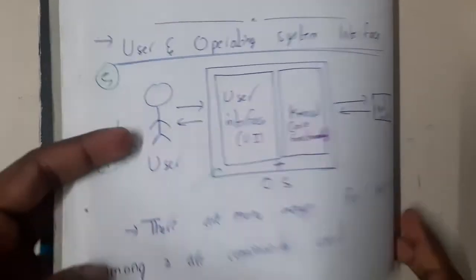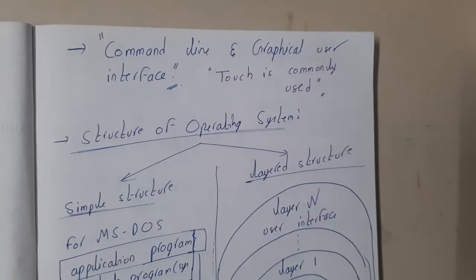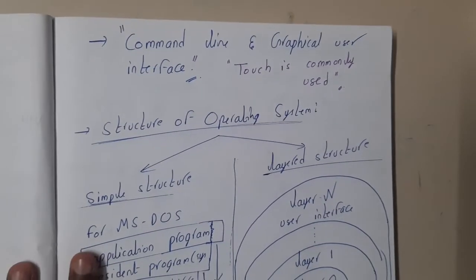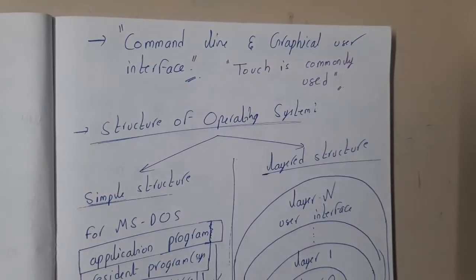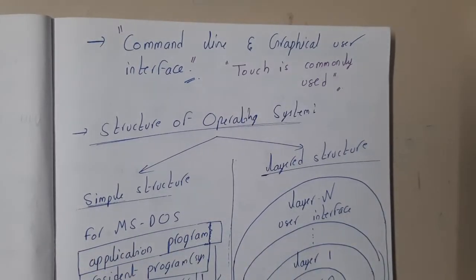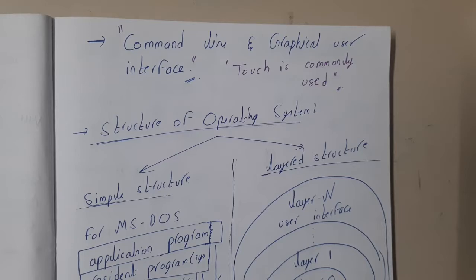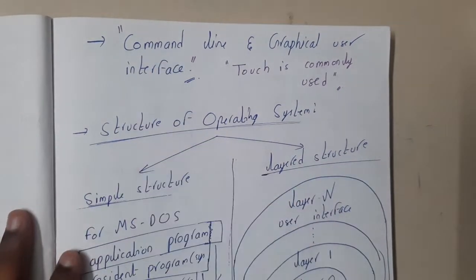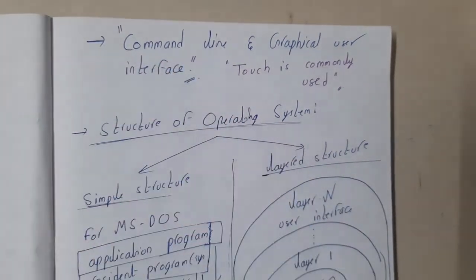There are many ways for a user to interact, and among them two are the most common: command line and graphical user interface. Command line is nothing but, if you recall, you can open directories, create files, and open files using CMD, right? In your college labs, in operating systems, they always install Linux like Ubuntu, and they always make us use the command line. That is also a user interface.